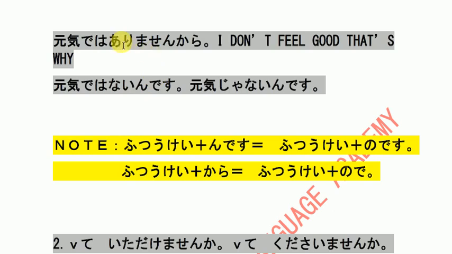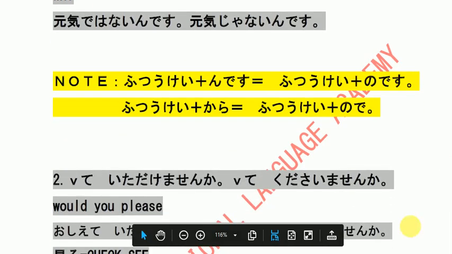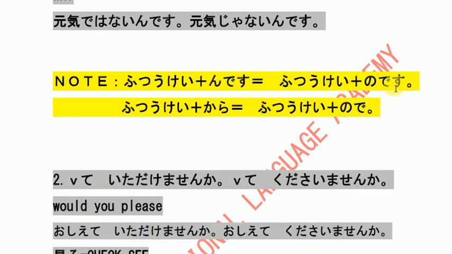元気ではないんです。So it is the N5 polite way. Here you can use ないんです also casual way. So 元気じゃないんです。Here just note, ですと no です同じです。ですは話すとき、そして no ですは書くときはよく使います。For giving reason, then we use kara also N5, and one word is also node.